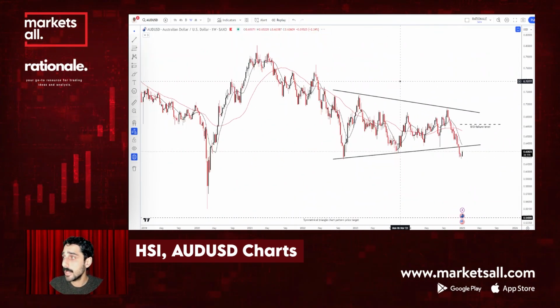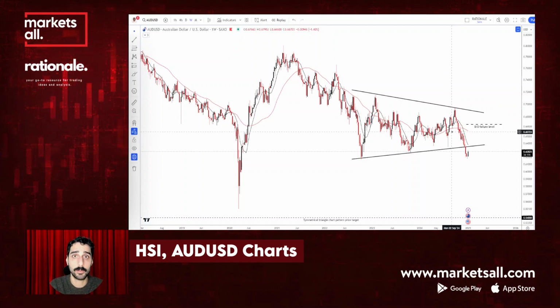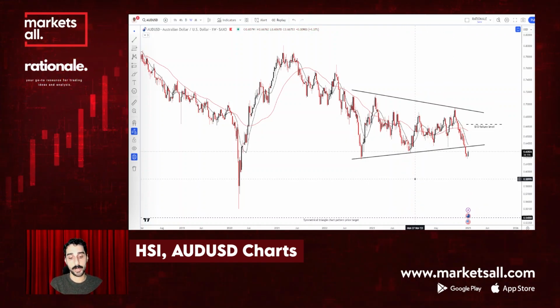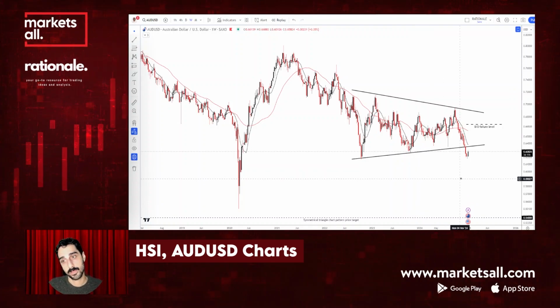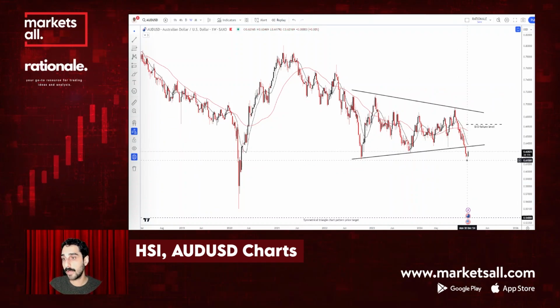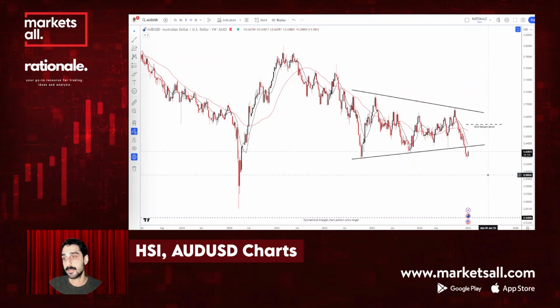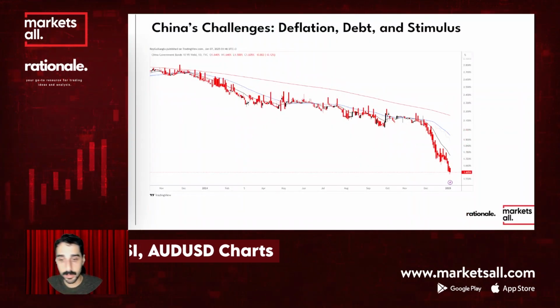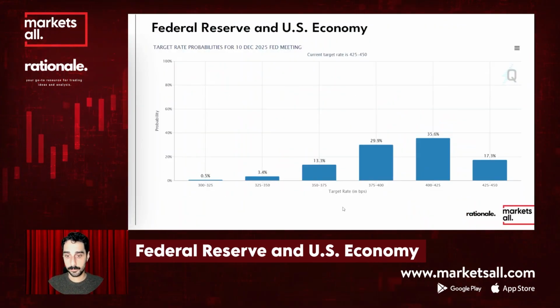Here, as you can see, we would like to see some bullish scenario in Aussie in order to say that, okay, China might improve, but it's vice versa right now. There's a weekly symmetrical triangle chart pattern broken down, pulling back right now, but the main trend is definitely down. So let me go back to the slides.